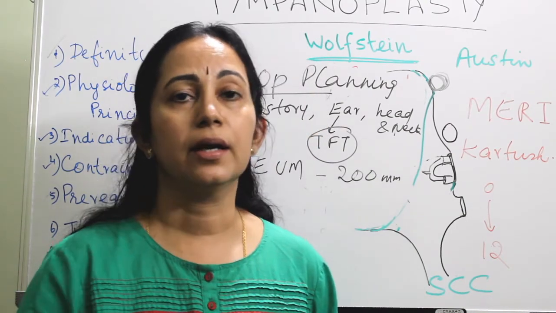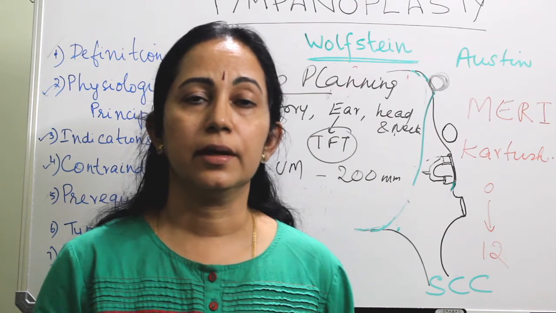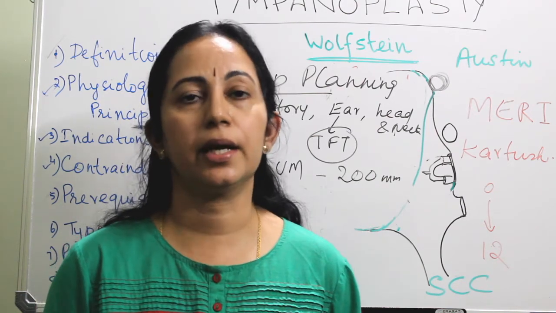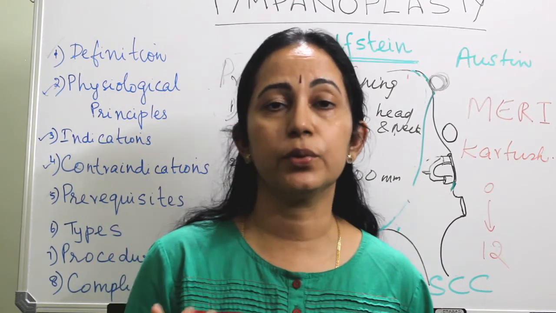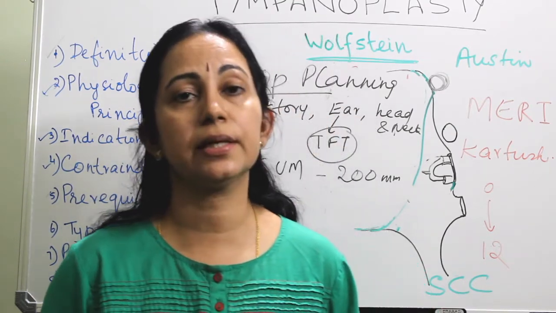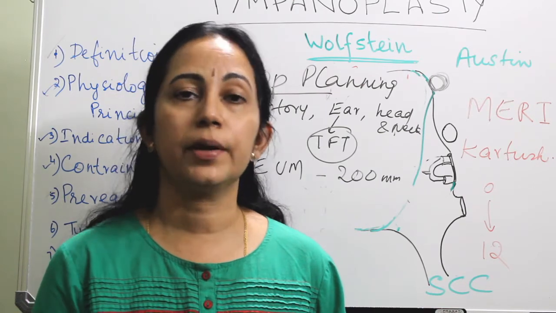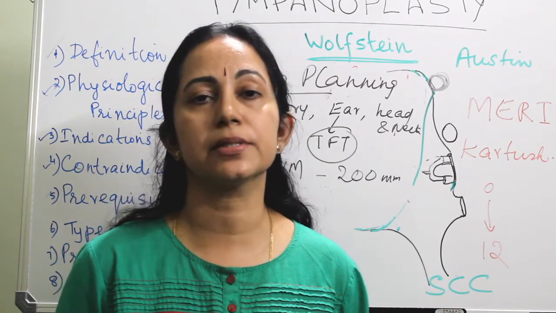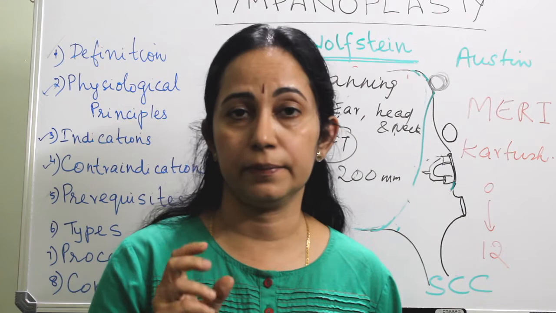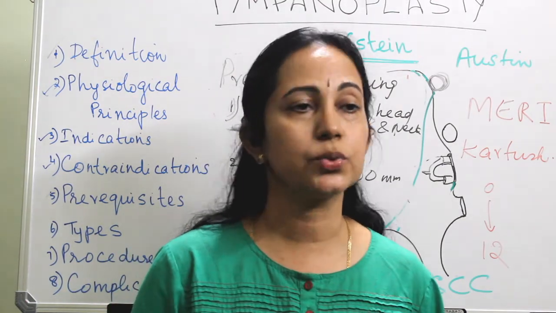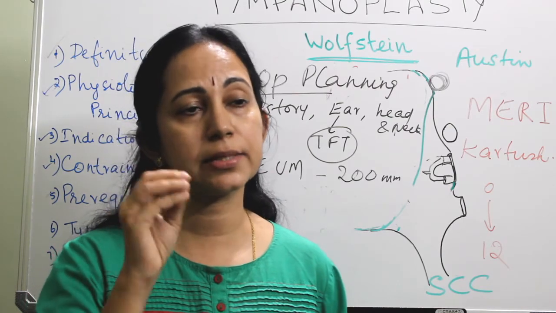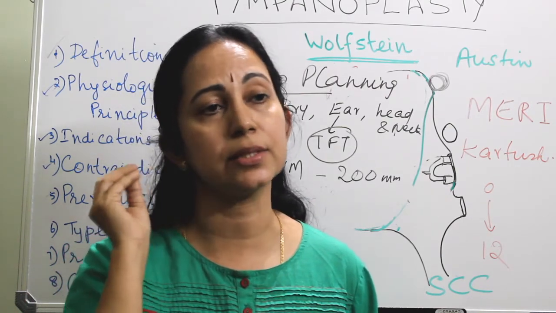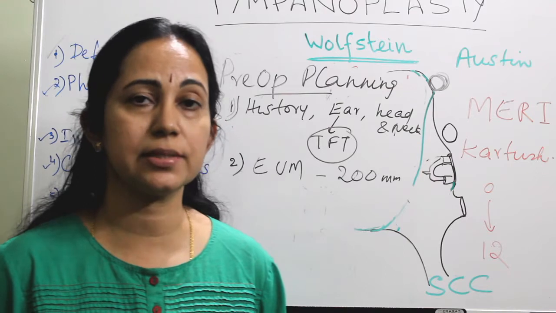If there is discharge from the ear, it has to be treated with antibiotics, and if it is chronically discharging, especially if there is Pseudomonas, 1.5% acetic acid irrigation has to be given. So ask the patient to get a 1 ounce rubber syringe and ask him to instill this acetic acid into the ear twice or thrice a day.